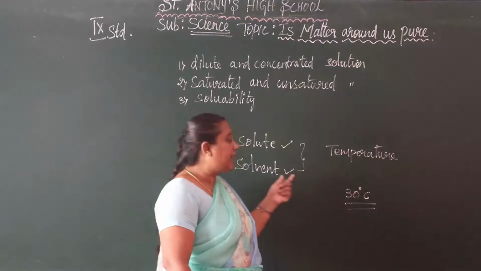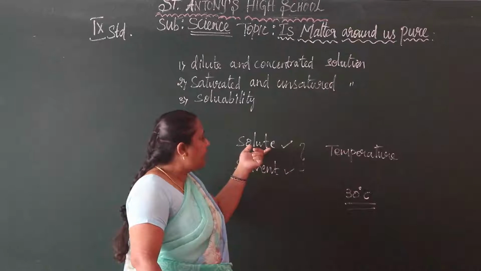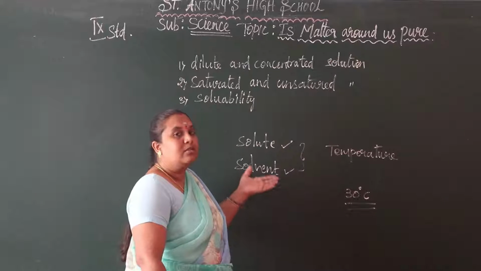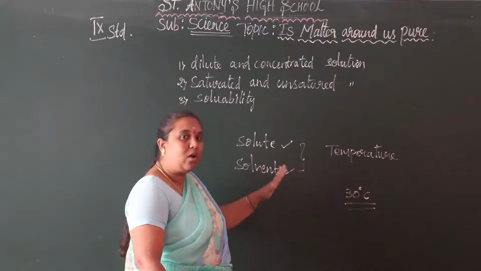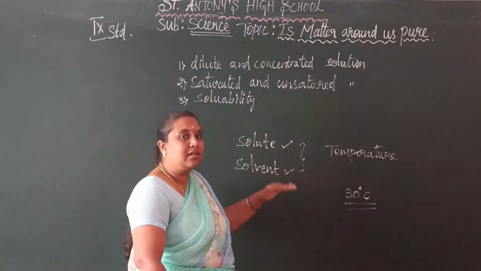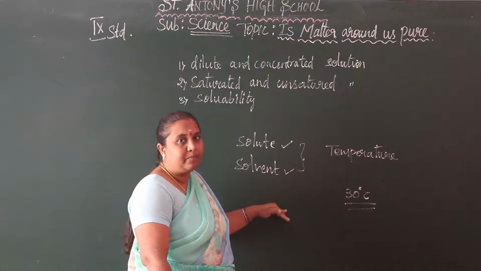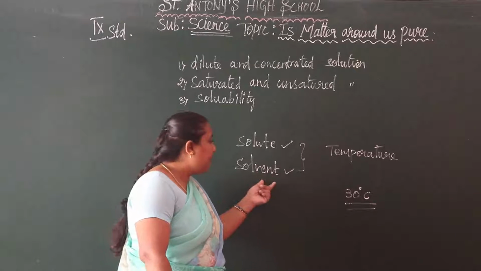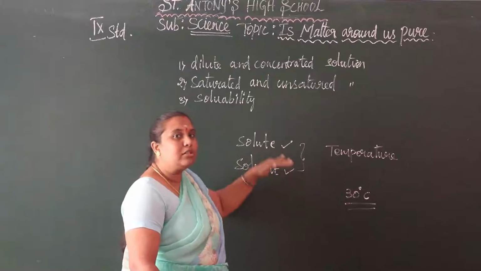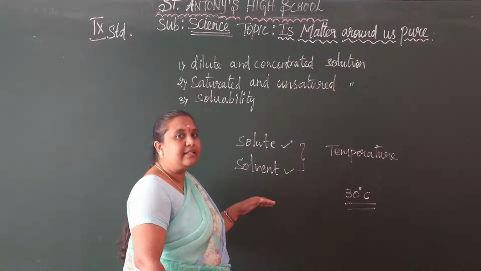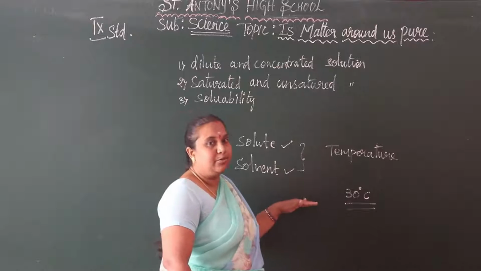We take a solvent and solute particles to dissolve in it. Those particles are fully dissolved, and then we can take some more solute particles to dissolve in it. That we can say is a saturated solution.